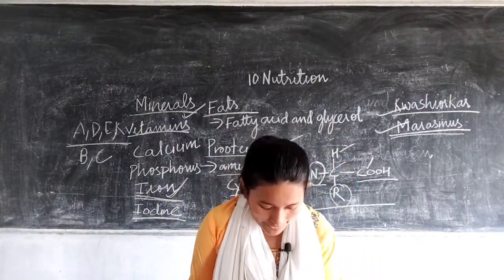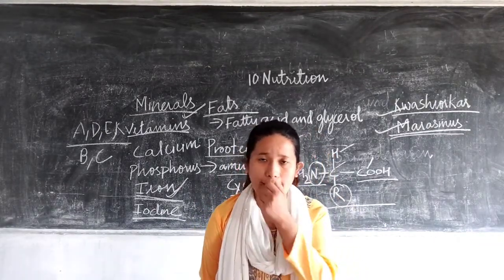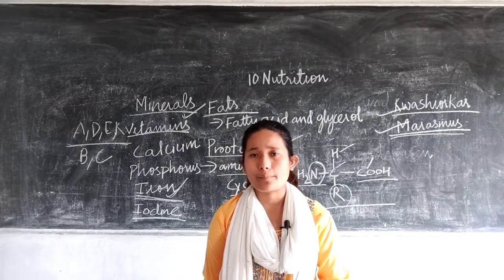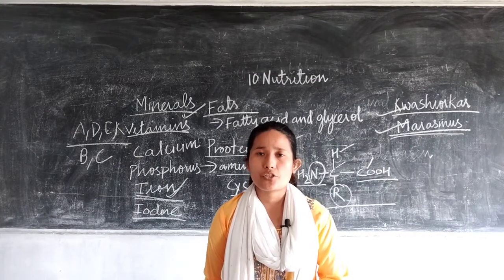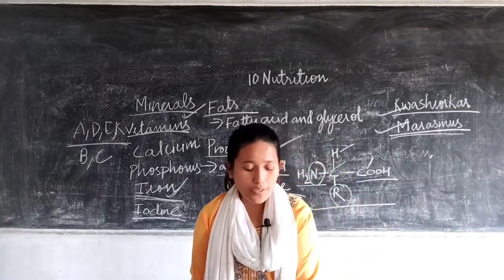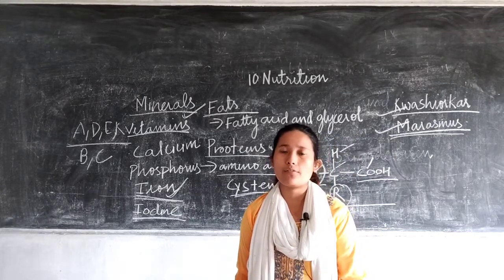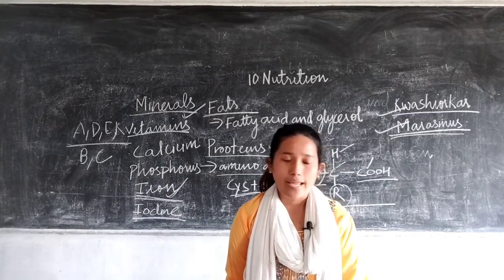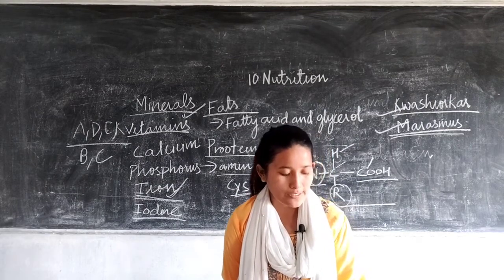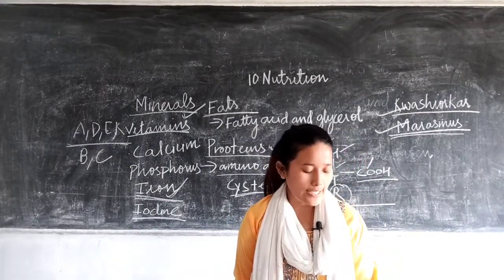Now, as we know, deficiency of certain vitamins also leads to different types of disease within our body. Deficiency of vitamin A leads to night blindness, right? Deficiency of vitamin C will lead to scurvy. There are different vitamins given in table 10.3. In table 10.3 you can see the vitamins have been categorized into two types: fat soluble vitamins and water soluble vitamins. Within fat soluble, like I told you, vitamin A, D, E and K.